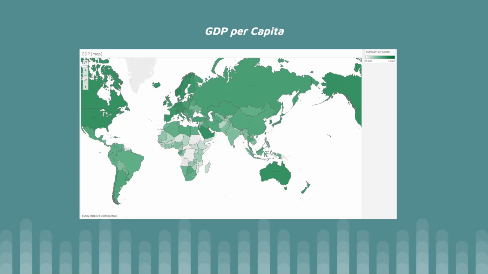Countries such as the United States and Australia are in a darker shade of green compared to countries like India and Nigeria. It goes to show that economies in countries that are either a first or third world country play a role in GDP. When we look at all of this, we can determine that each country has their own specific economic problems that are affecting their GDP per capita ranking.